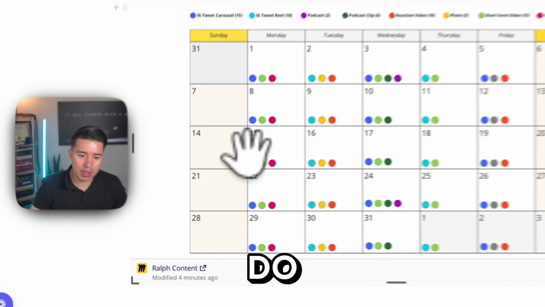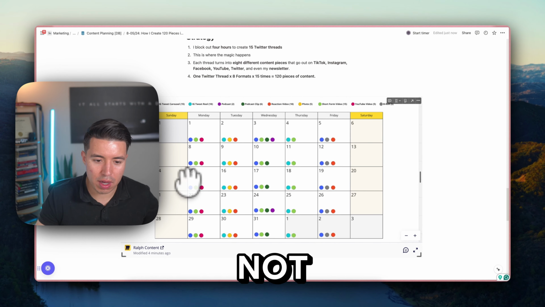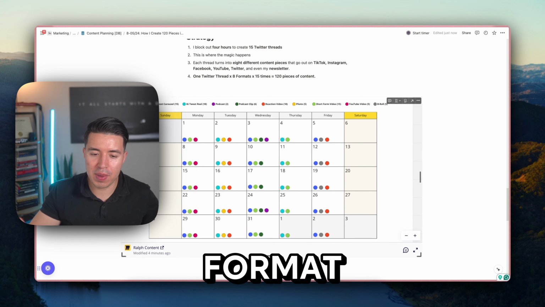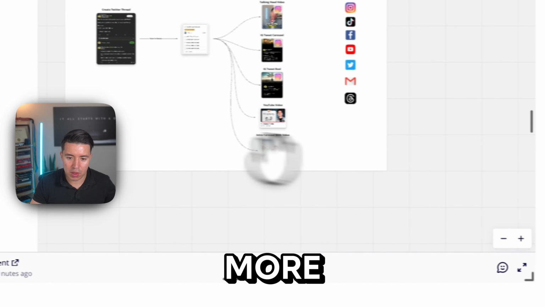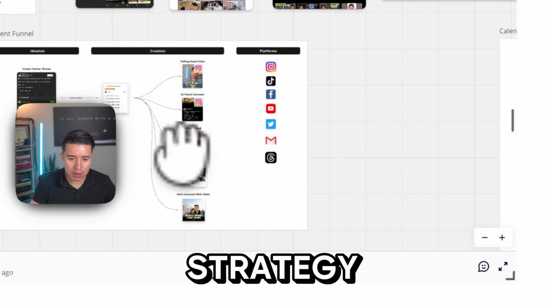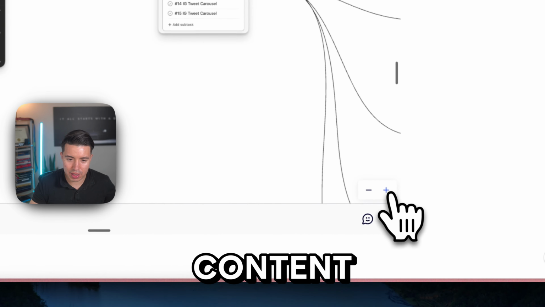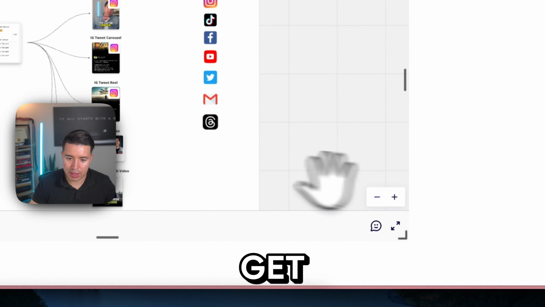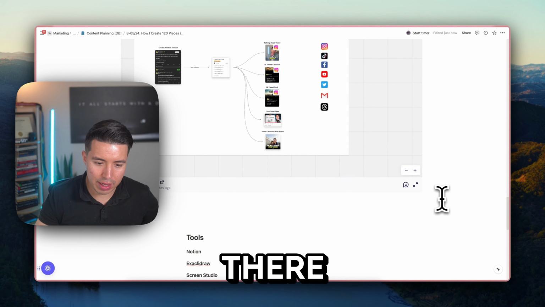But what I'm trying to really do is stick to a system and then try to figure out what's working, what's not working. And this way, it's not always the same type and format of content. It just varies and makes it a little bit different, more entertaining. So that's the strategy there. And overall, I really, really like this. It's probably my favorite system overall for content, just because I'm able to leverage this thread and then repurpose it and get a lot more out of it. So that's the idea there.